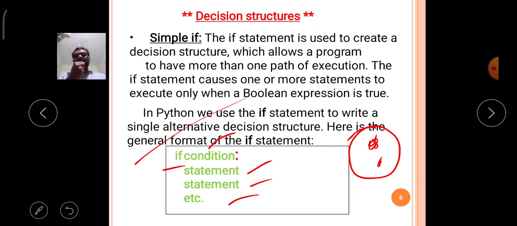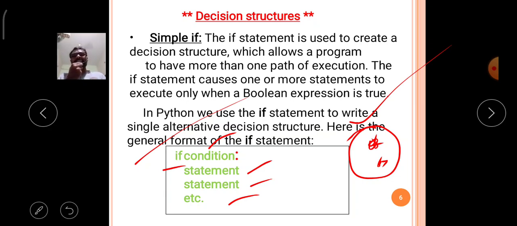So the group of statements is written under the if condition after the colon symbol. The colon symbol shows that the following statements belong to, and are dependent on, the if condition. Like that, this is the syntax of the if condition in Python.